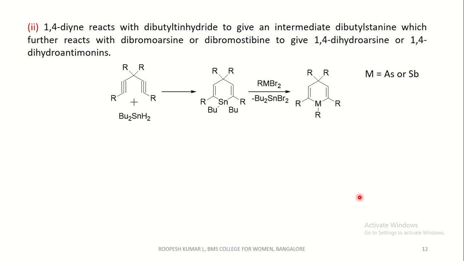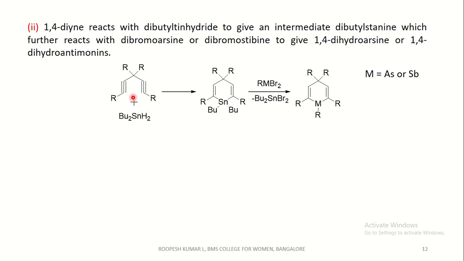Coming to the next method, 1,4-diene reacts with dibutyl tin hydride to give an intermediate dibutyl stannine, which further reacts with dibromoarsine or dibromostibine to give 1,4-dihydroarsenine or 1,4-dihydroantimonine.